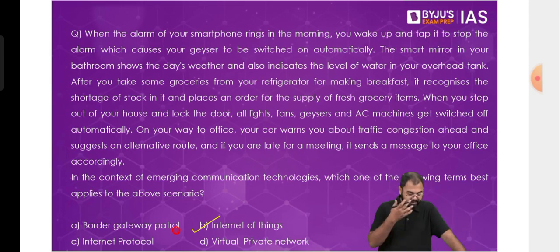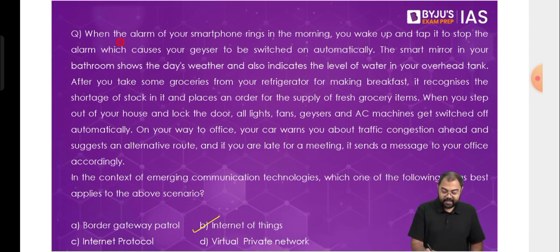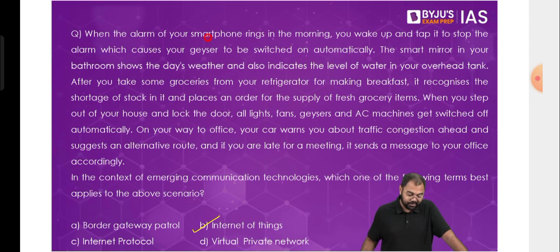For those of you who joined late, this is the question that we started with. When the alarm of your smartphone rings in the morning, you wake up and tap it to stop the alarm, which causes your geyser to be switched on automatically. The smart mirror in your bathroom shows the day's weather and also indicates the level of water in your overhead tank. After you take some groceries from your refrigerator for making breakfast, it recognizes the shortage of stock in it and places an order for the supply of fresh grocery items. When you step out of your house and lock the door, all the lights, fans, geysers, and AC machines get switched off automatically. On your way to office, your car warns you about traffic congestion ahead and suggests an alternate route. And if you are late for a meeting, it sends a message to your office accordingly. In the context of emerging communication technologies, which of the following terms best applies to the above scenario?